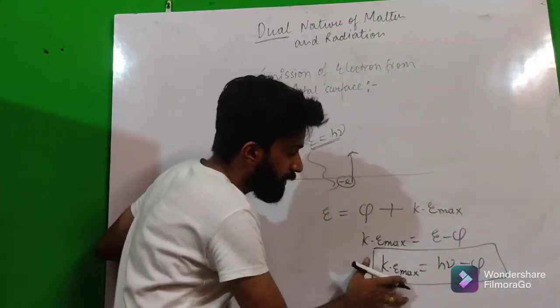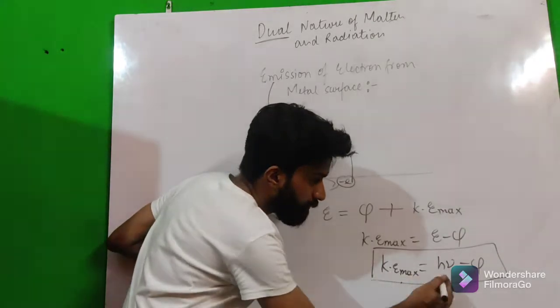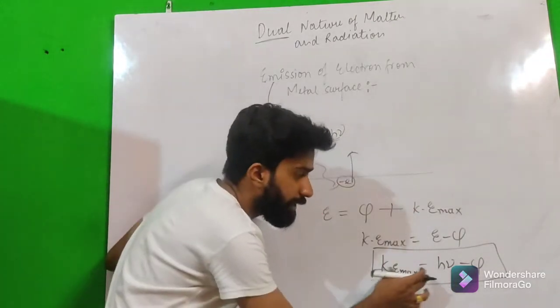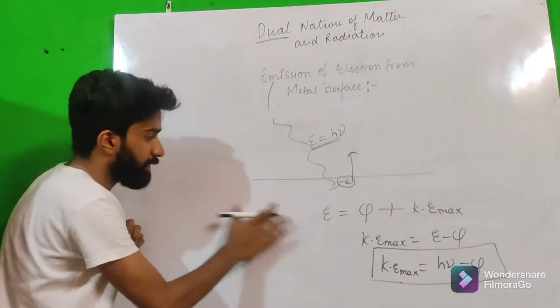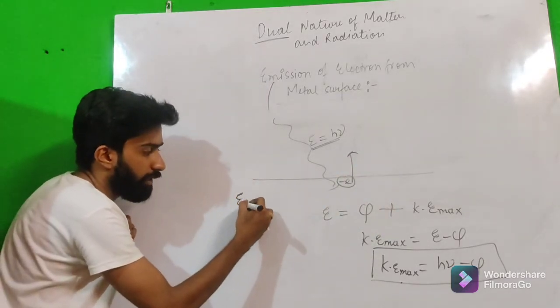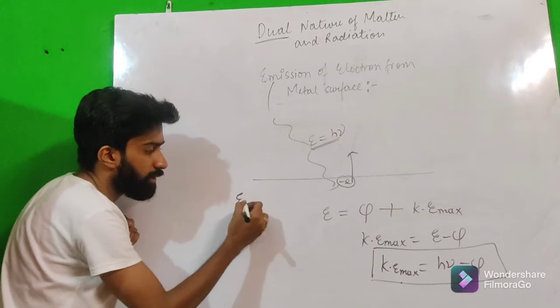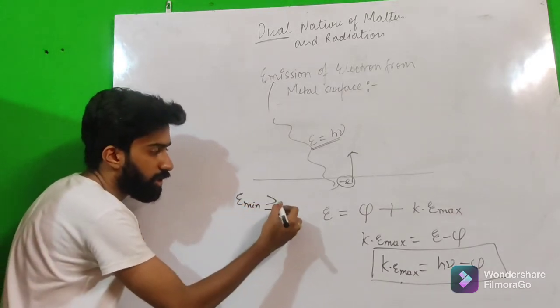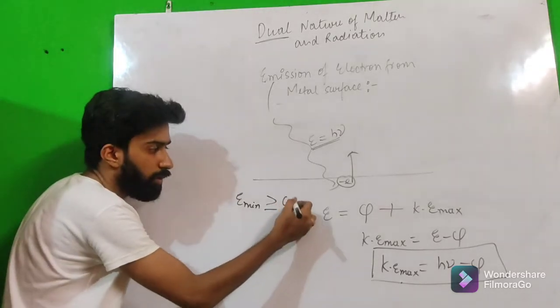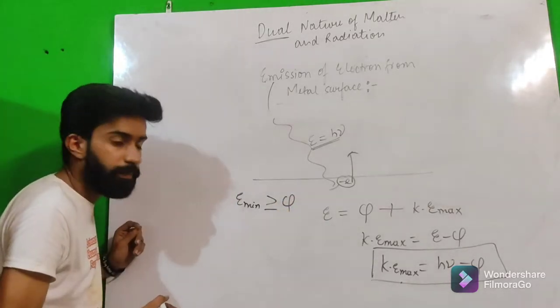Okay, let's move forward. So we have the kinetic energy is equal to h nu minus phi. As we have seen, we need a minimum amount of energy, and this energy is greater than or equal to the work function of any metal.